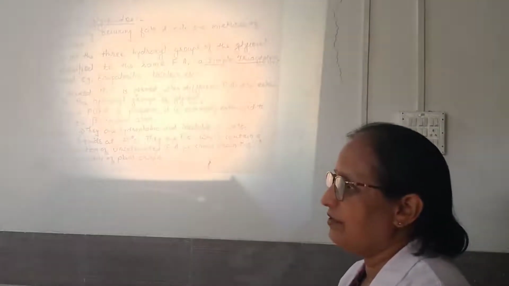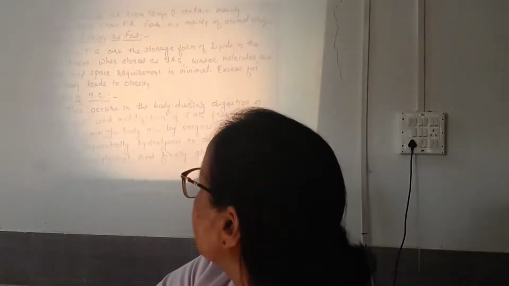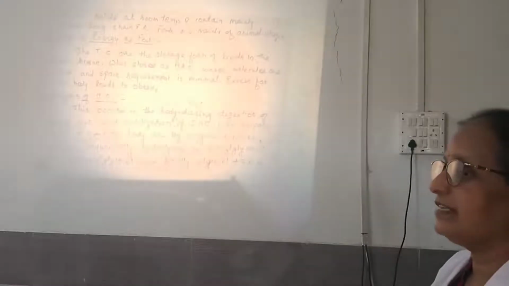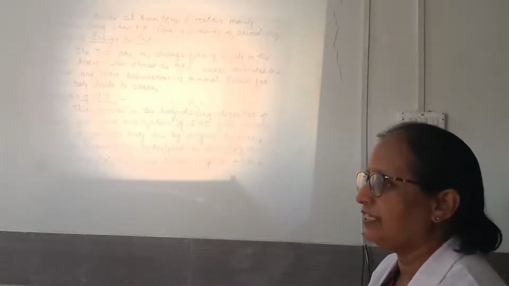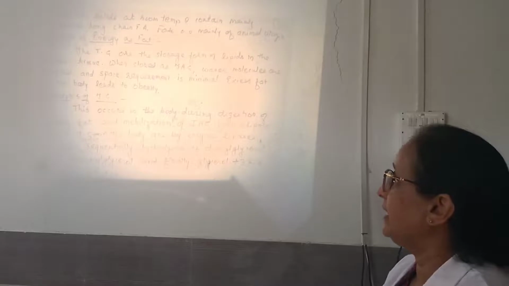Now the short chain triglycerides, or the oils, are generally of plant origin. So oils are of plant origin. Now fats are solid at room temperature and contain mainly saturated long chain fatty acids, whereas the oils are of vegetable origin, and the fats are mainly of animal origin.